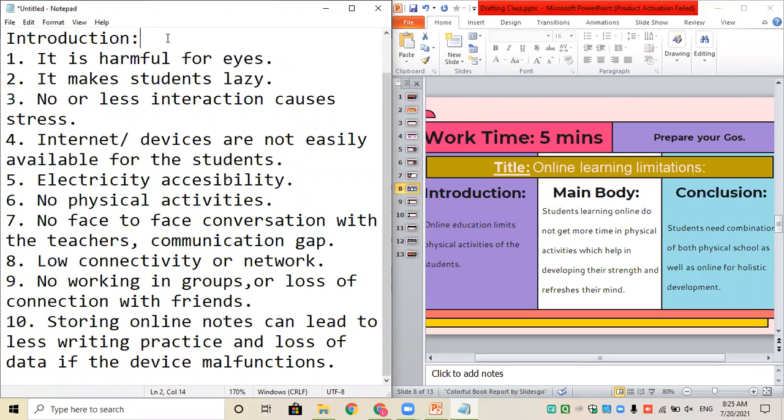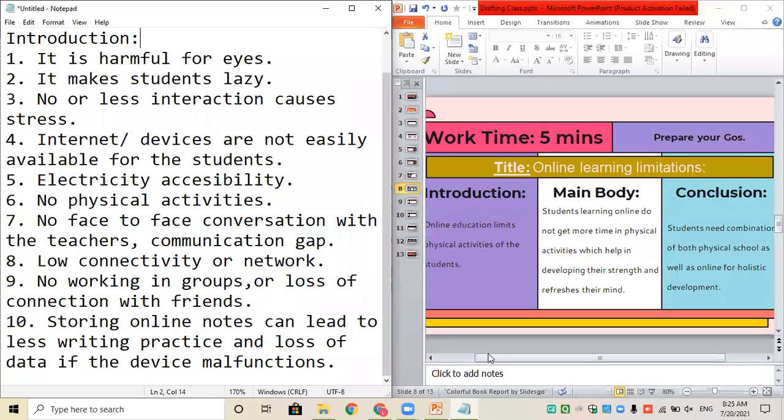Okay, please let me know if you all can see all the 10 points on the screen. Yeah, perfect. So for everybody who could not write the introduction part, what we have done right now is we have collaboratively created the introduction pointers.